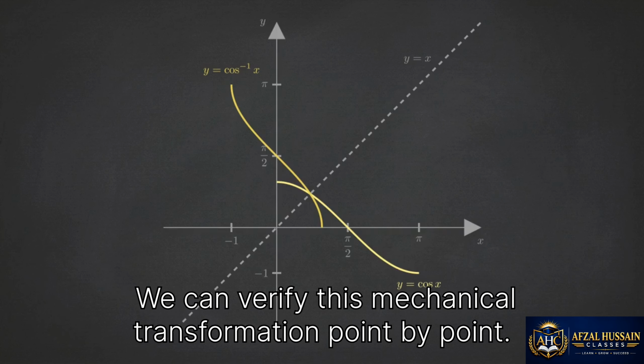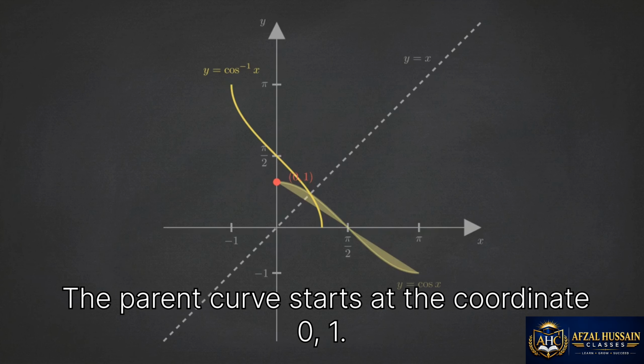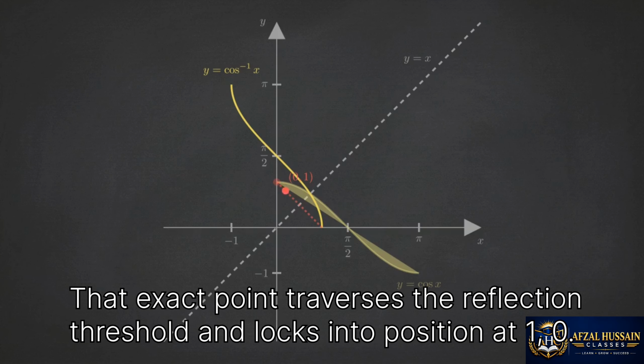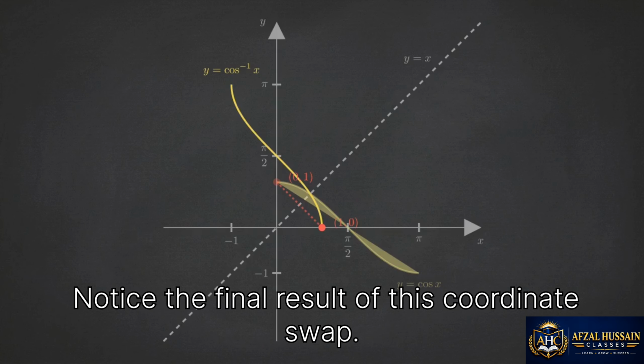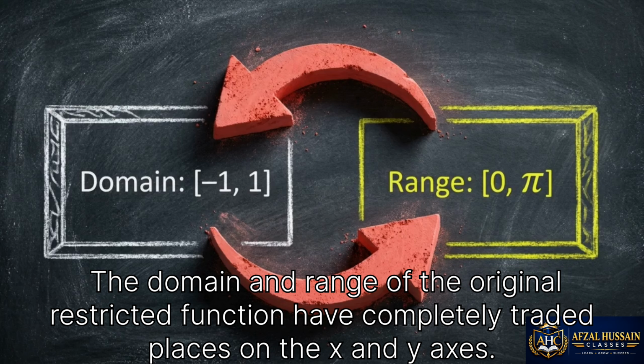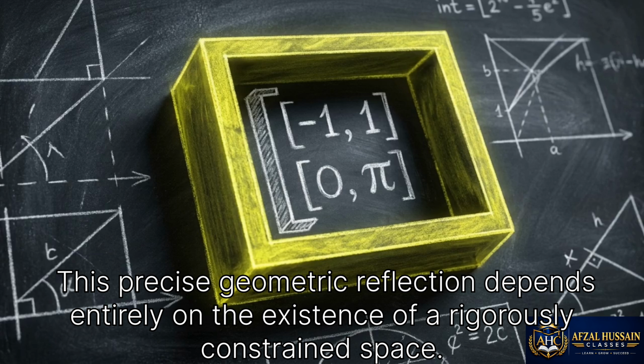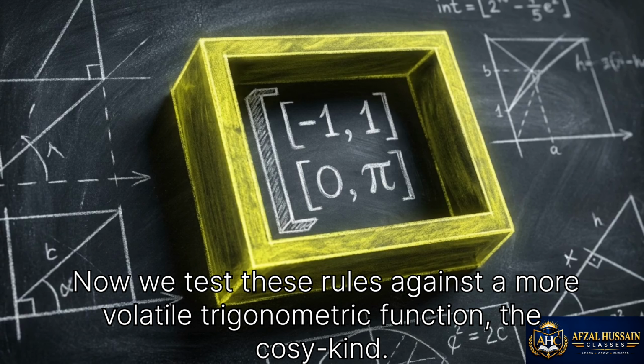We can verify this mechanical transformation point by point. The parent curve starts at the coordinate (0, 1). That exact point traverses the reflection threshold and locks into position at (1, 0). Notice the final result of this coordinate swap. The domain and range of the original restricted function have completely traded places on the x and y axes. This precise geometric reflection depends entirely on the existence of a rigorously constrained space.